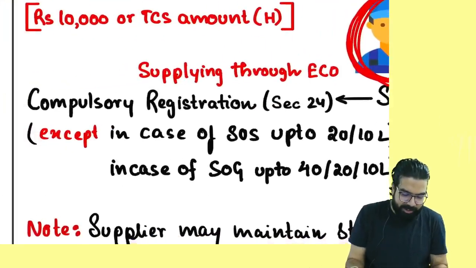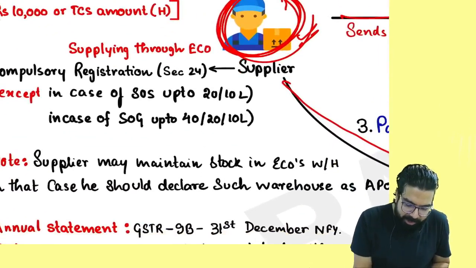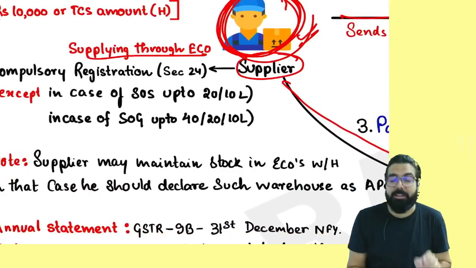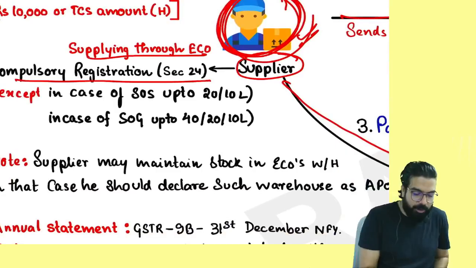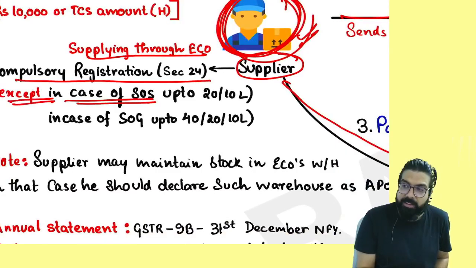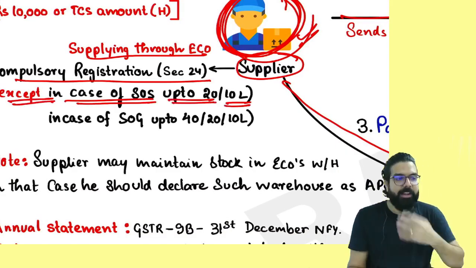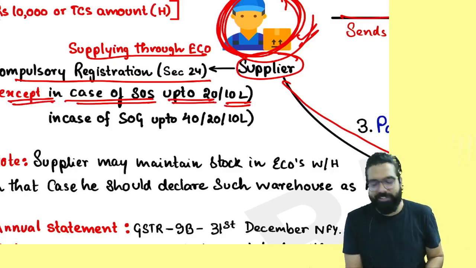Everyone over here now, listen. Always remember, if you are a supplier supplying through e-commerce, earlier you were required compulsory registration, but now what happened? In case you are a supplier of service up to 20 lakh or 10 lakh, you are not required to take registration.